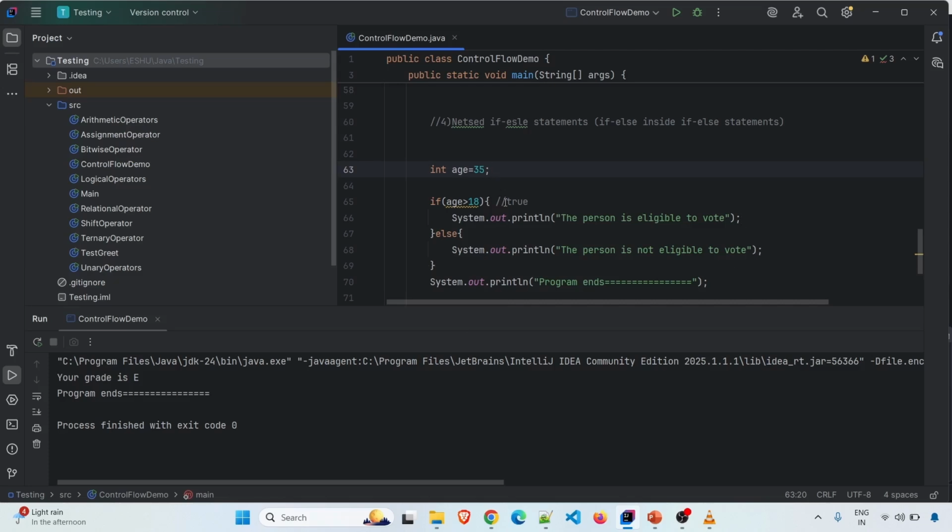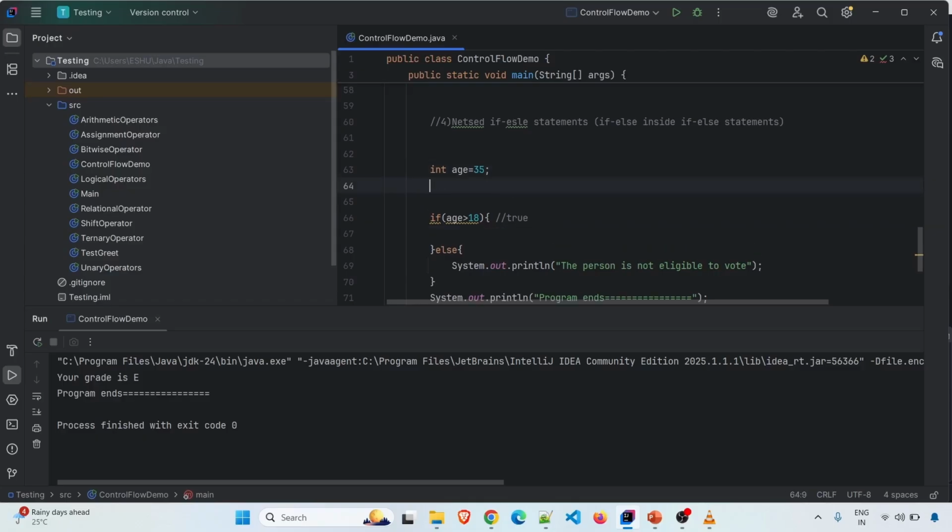Suppose I want to check one more scenario. Once I know the person is greater than 18, I want to check if he has a valid voter card. So inside this, I will remove this statement. If the person is greater than 18, I have to check whether the person has a voting card or not.